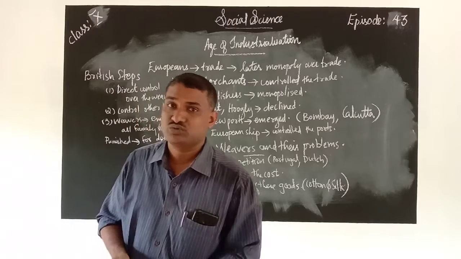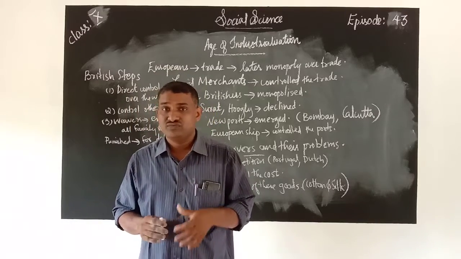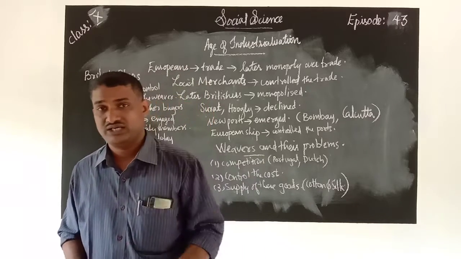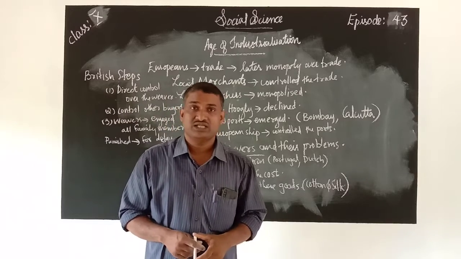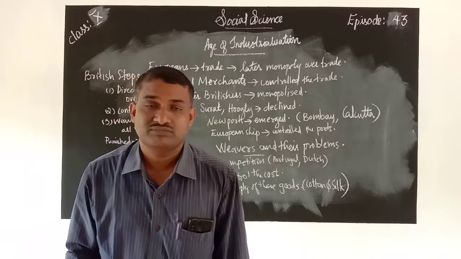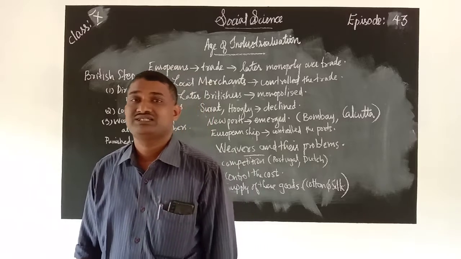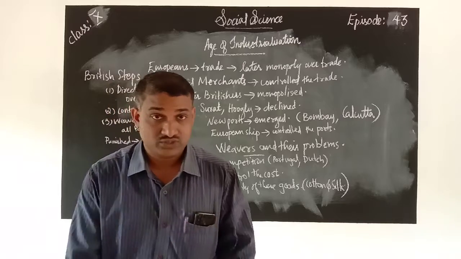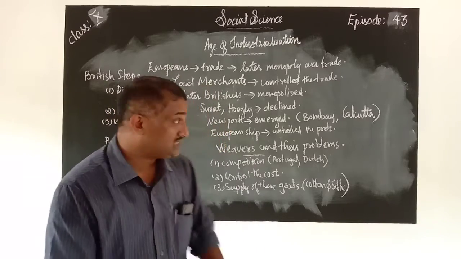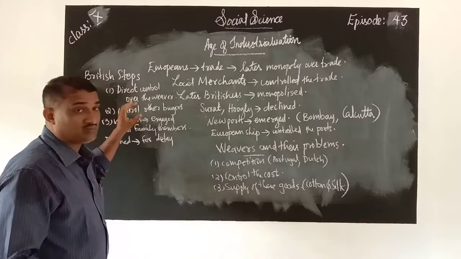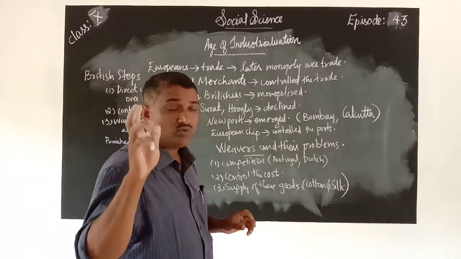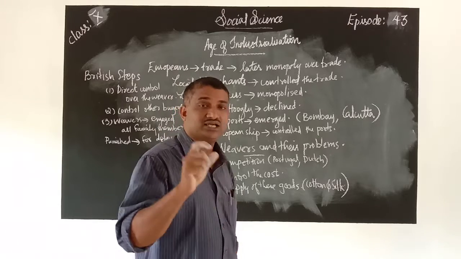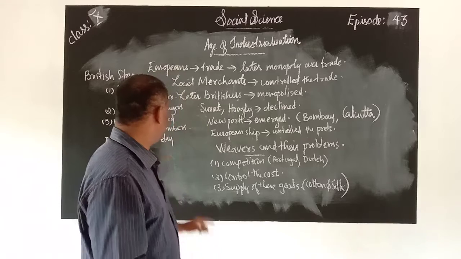The British had a good idea. They understood that if they lost their influence over the local traders and the rulers, in the end they would be removed from trade, and the Portuguese, Dutch and French would establish their trade monopoly in India. So, to avoid that situation, the British decided to regulate or control the other buyers, so that they could exist in India and monopolize trade in India.